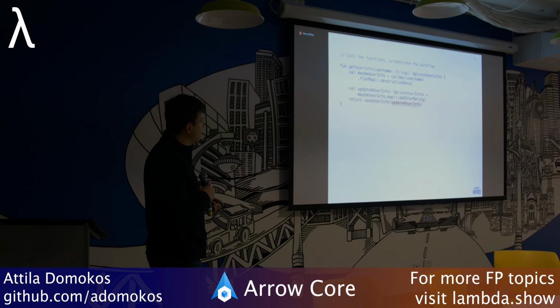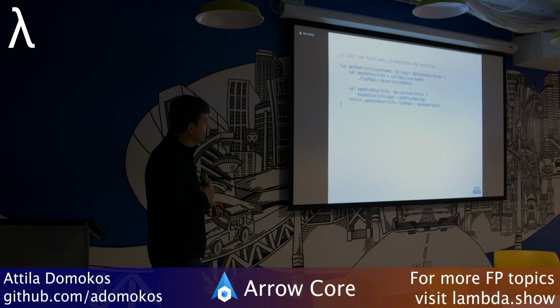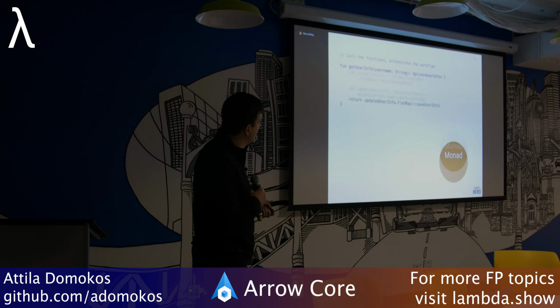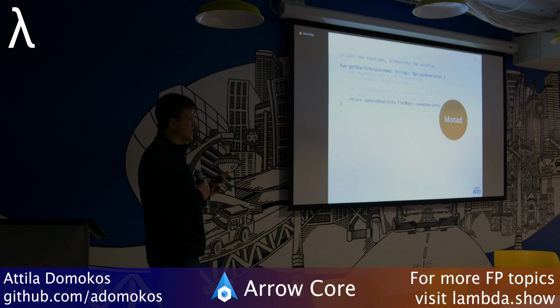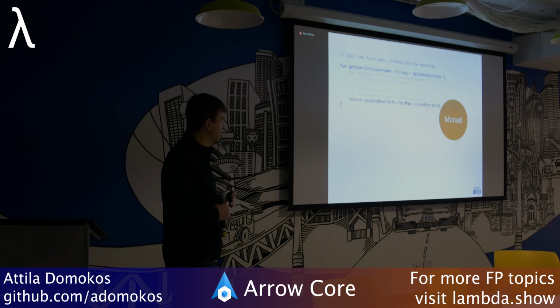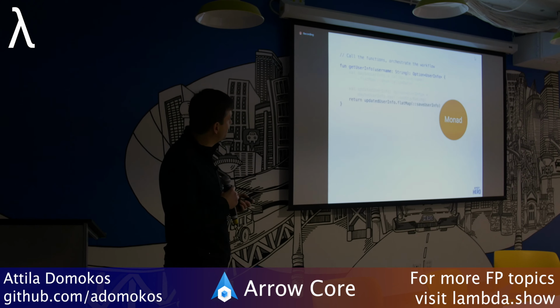So anyway, if I try to save UserInfo with updated UserInfo, that won't work because this function expects a UserInfo without the context, and then there's a type mismatch, obviously. So I have to use a flat map, and then this is a monad. Monads are not scary, by the way. You just have to understand what functor is, and then what monads are, and in between there are applicatives, which I'm not going to touch on, but I think it's easier than everybody thinks.